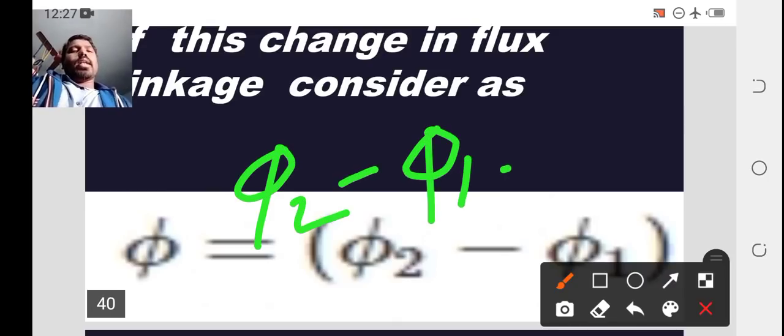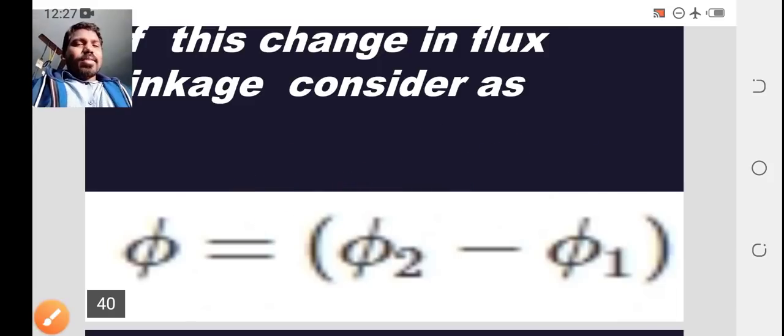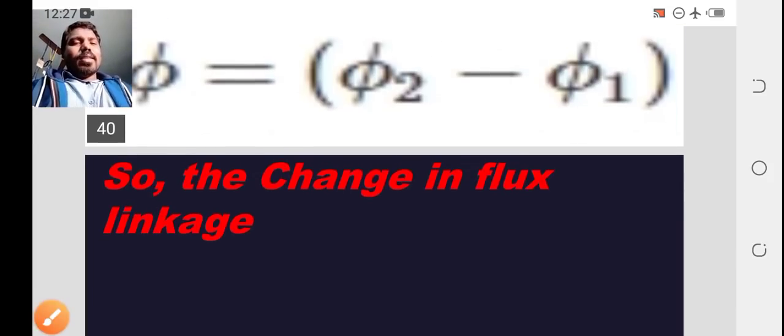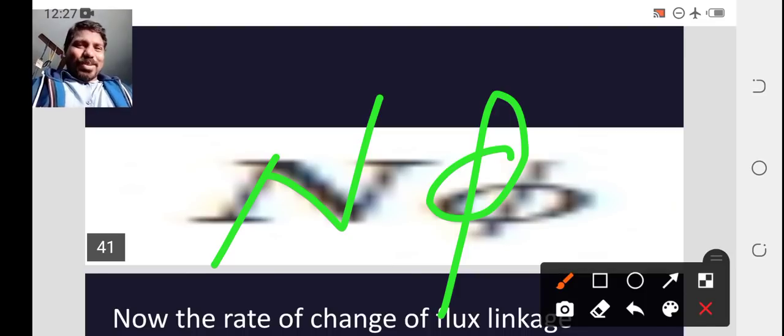If we consider phi 2 minus phi 1 equal to phi, then the change in flux linkage is N phi. T2 minus T1 equals N of phi 2 minus phi 1, where phi 2 minus phi 1 is considered phi. Therefore it is N phi.